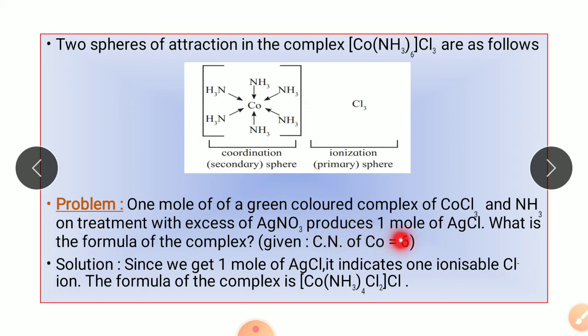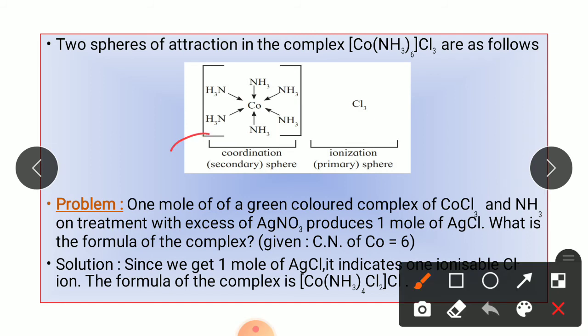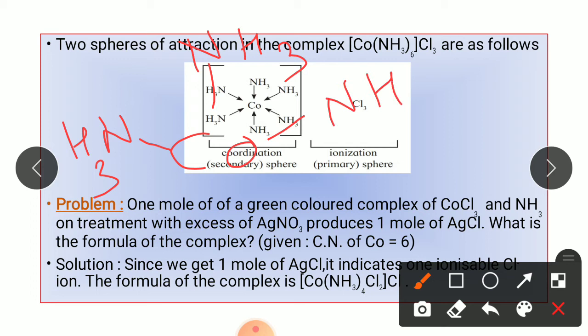And the coordination number of cobalt is 6, that means it must be attached to 6 ligands. So out of 6 ligands, 2 are occupied by chlorine, and the remaining 4 will be occupied by ammonia. So the structure of this complex can be written as cobalt, NH3, NH3, NH3, NH3, chloride.